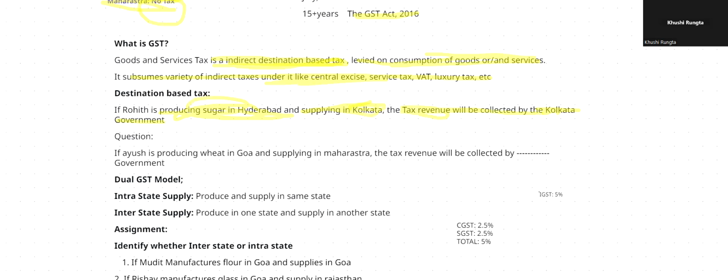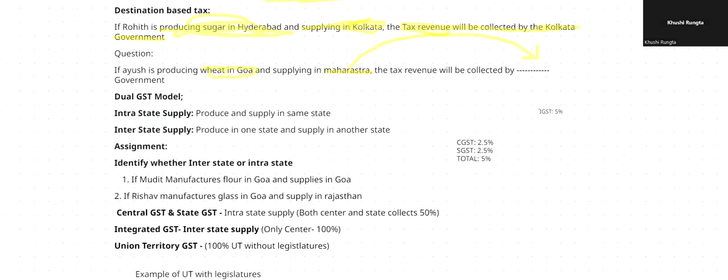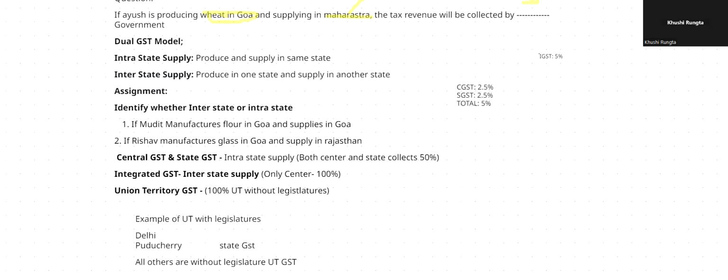Okay, understood? Now, let me put a question. If Ayush is producing wheat in Goa and supplying in Maharashtra, the tax revenue will be collected by which government? It will be collected by the Maharashtra government because the point of supply is Maharashtra, right? Now, as I told you, the state and central governments were of different opinions, and they were scared that the revenue might be lessened or taken away. So India decided to introduce the concept of a dual GST model.